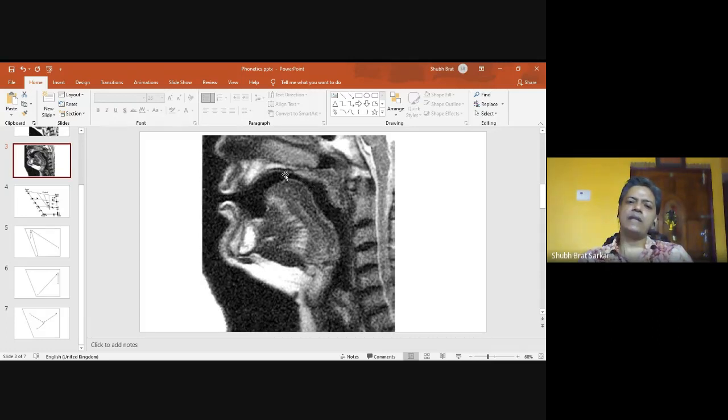The air is further modified by the lips before its exit. This modification of the air by the lips is done, as in vowels, by the rounding of the lips. Four sounds among the vowels are rounded, like o, u, u.